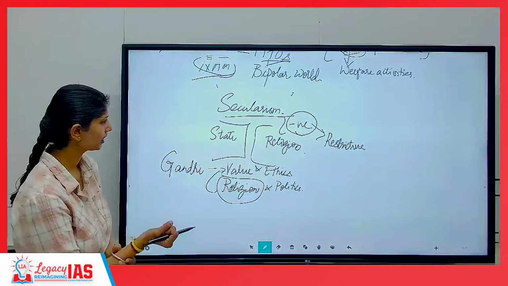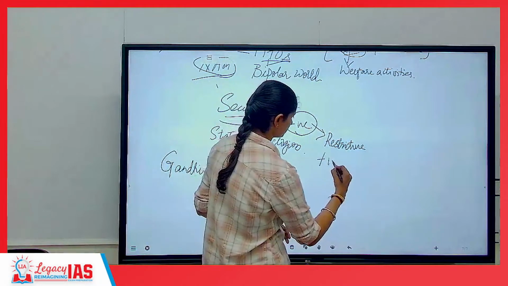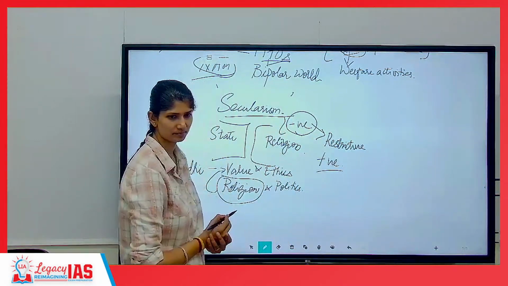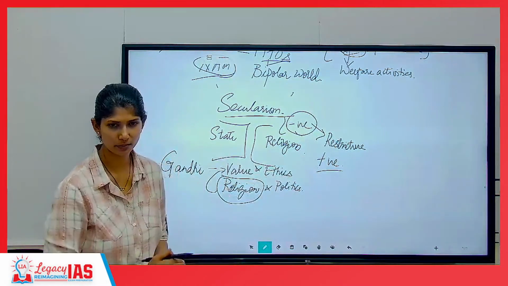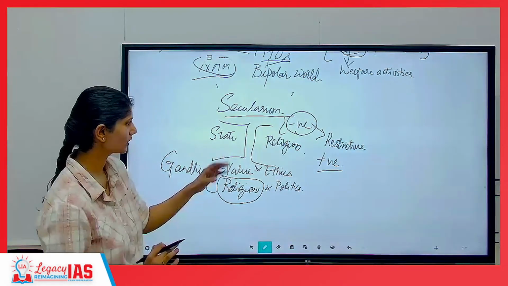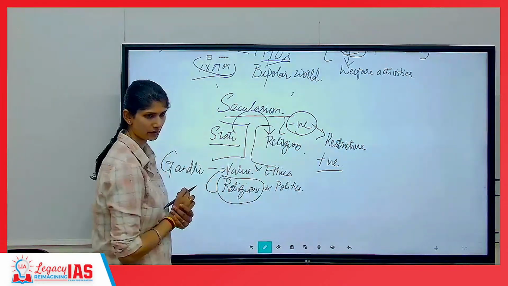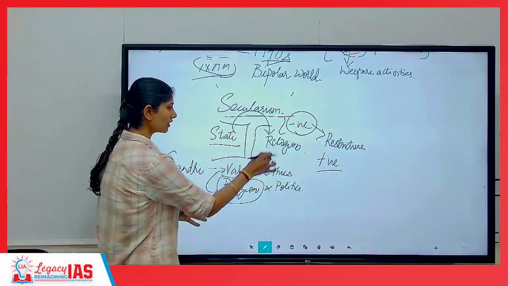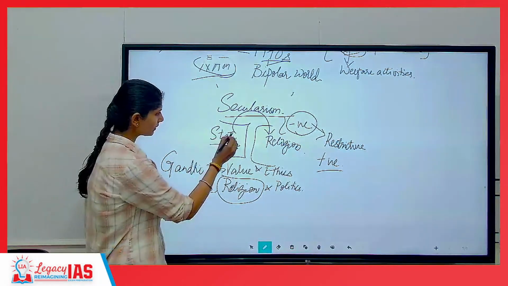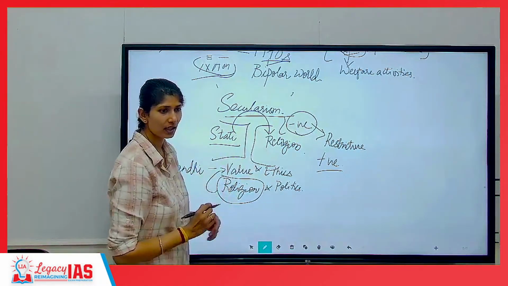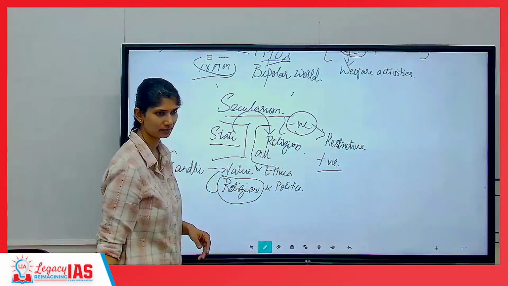Now, there comes another version of secularism, which is positive secularism. Whatever we are telling here is usually for the Indian perspective only, and ours is very unique. The state can interfere in religious matters. That doesn't mean religion can interfere in state matters. First. Second thing, the state will interfere in religion, but it will not tell which religion. It will interfere in all religious matters.